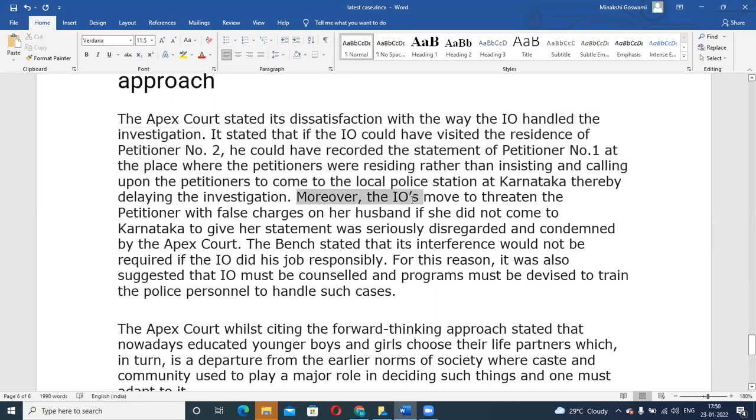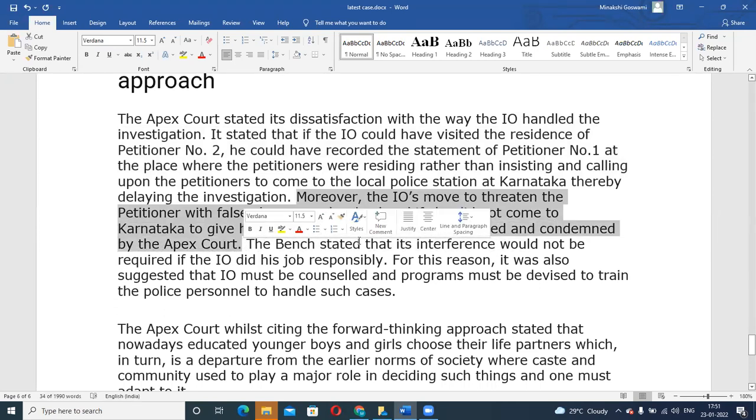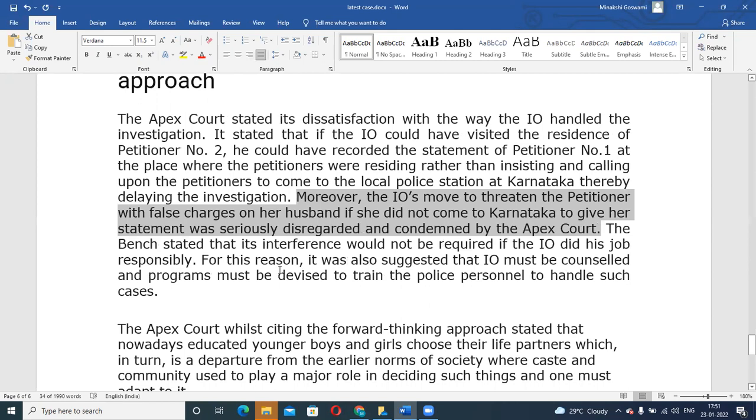Moreover, the investigating officer's move to threaten the petitioner with false charges against her husband if she did not come to Karnataka to give a statement was seriously disregarded and condemned by the Supreme Court. So the Supreme Court was completely not happy with it. It's like filing a false case when the matter is very clear, that she has got married with her own consent. Why do you want to file a case against the husband, or why are you even giving that threat to the person? Rather, you go take the statement and close the matter. That is what should have been the approach of the investigating officer in this case.